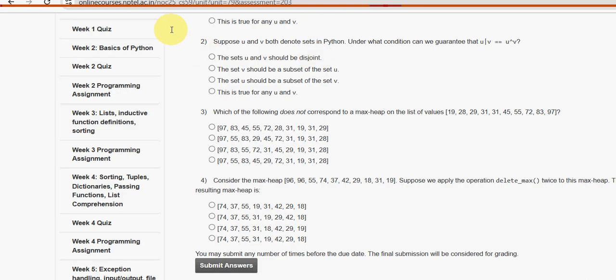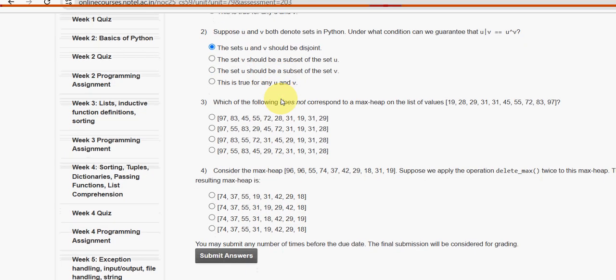Second one. Suppose U and V both denote sets in Python. Under what condition can we guarantee this expression? For the second question, the first option is the probable solution. The sets U and V should be disjoint.